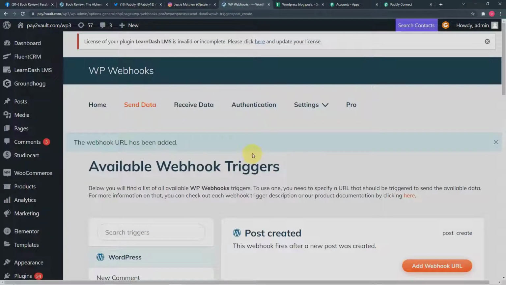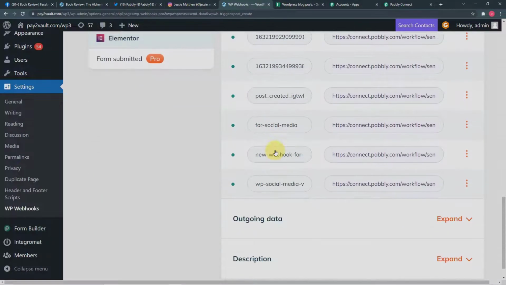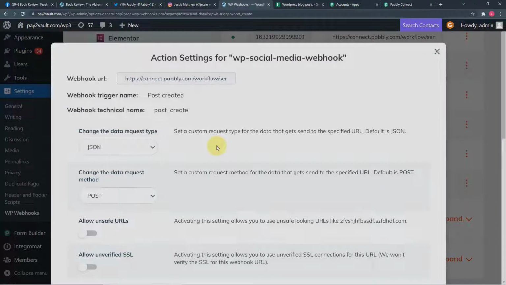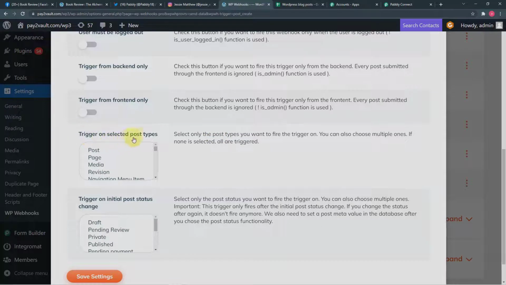So you can see the webhook URL has been added. You will find the webhook URL added here in the last. This is our webhook WP social media. From here you have to click on this icon and click on settings. And from this window you have to come to this trigger on selected post types option, and here you have to select published option.